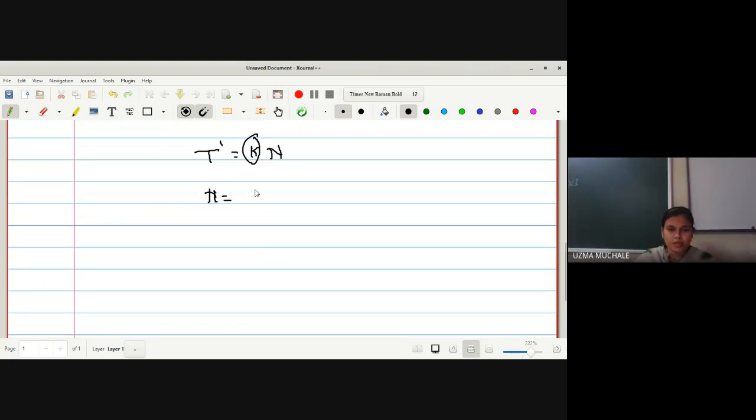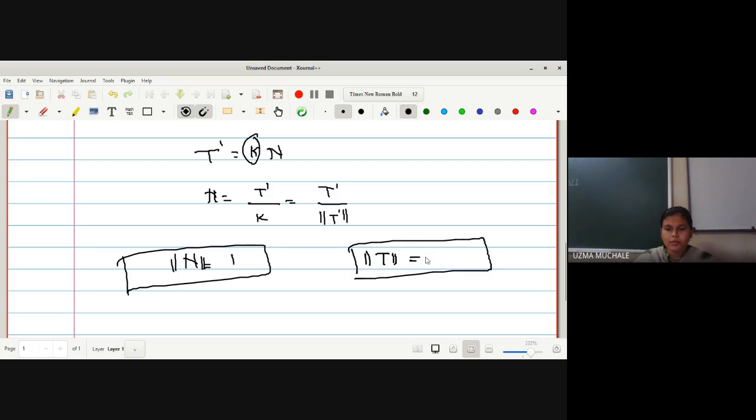Okay, now let me write down the formula for the normal vector. Normal n is equal to t dash upon k. What is the formula for k? It is nothing but norm of t dash. Now if you take the norm on both sides, norm of n will also be equal to 1. These two get cancelled and you get norm of n is also equal to 1. Already we have norm of t is equal to 1, right? And t dot n is equal to 0 because t and n, tangent and normal, are always perpendicular to each other.